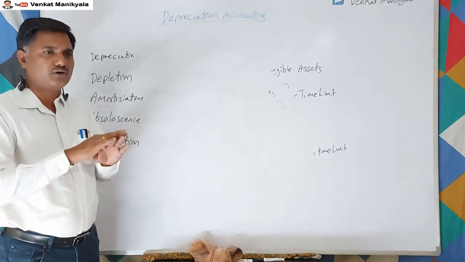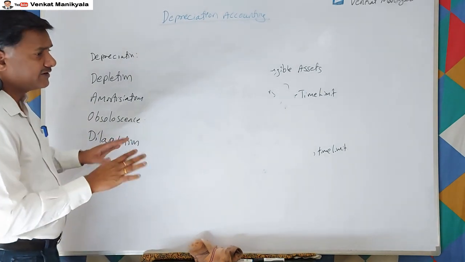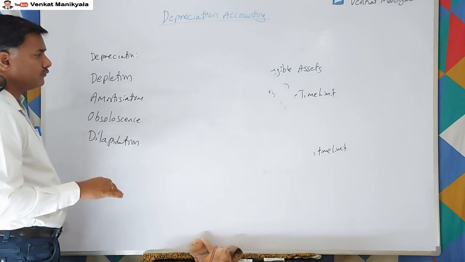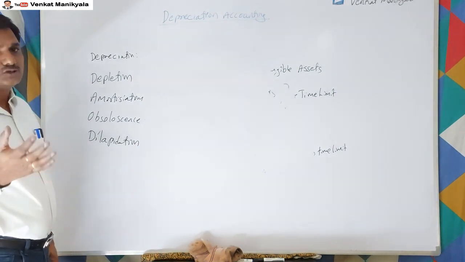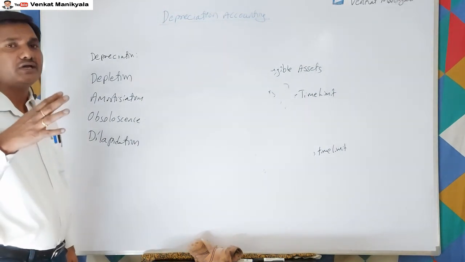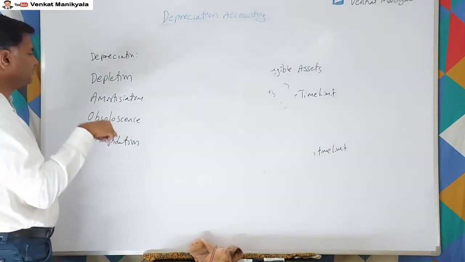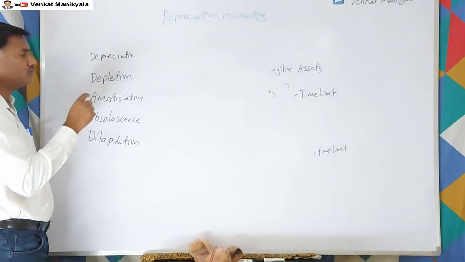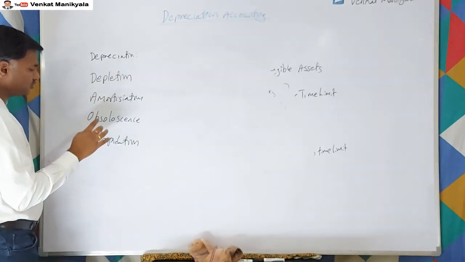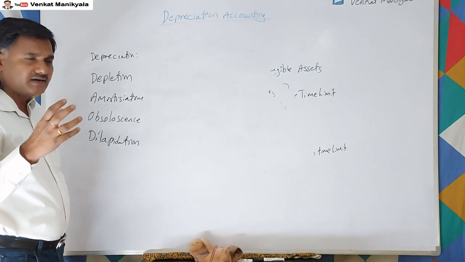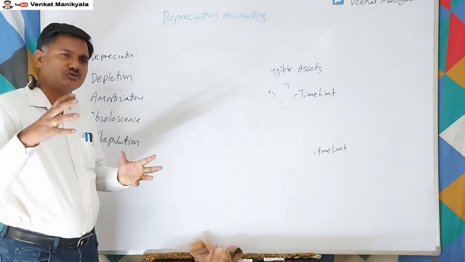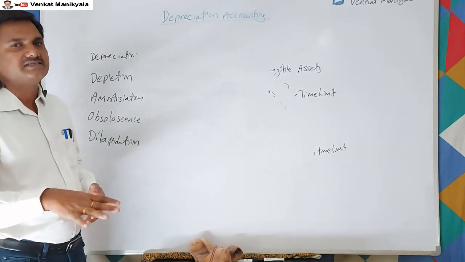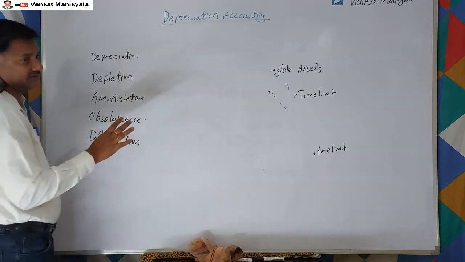To make it normal, to cover all these damages, we have to spend some amount, right? We have to provide this along with the depletion. Whatever amount we are supposed to spend to neutralize the damage is called dilapidation, right?